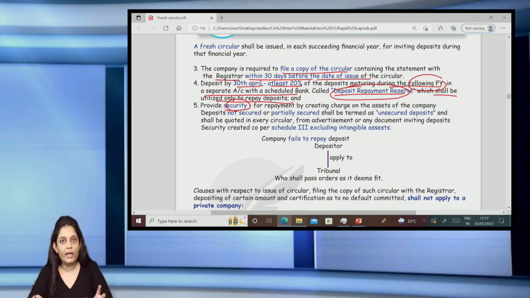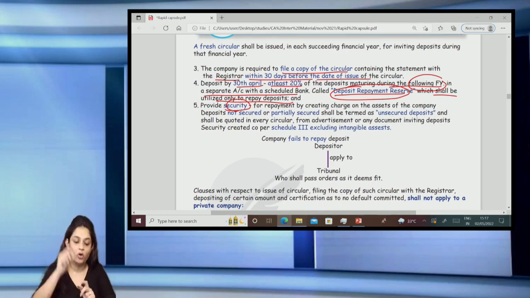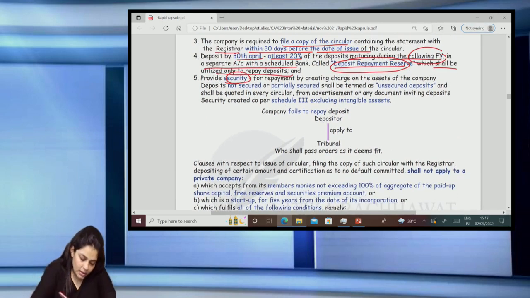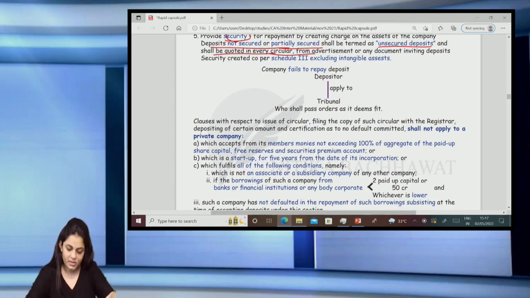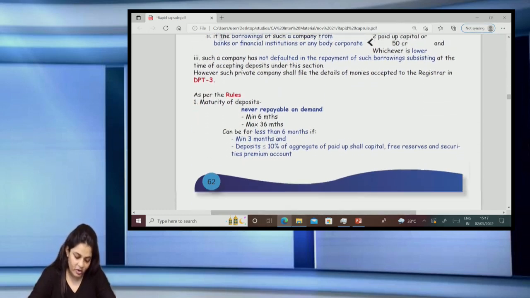And if they fail to create security on the assets, or only part of the security is created, then in that case they have to term those deposits as unsecured deposits, and in every future advertisement they should mention the fact that the deposit is an unsecured deposit, right? So they should create security. If the deposits are not secured or partially secured, they will be termed as unsecured deposits and shall be quoted in every future communication, so you inform everyone that these are unsecured deposits, right? The slabs we have already done.